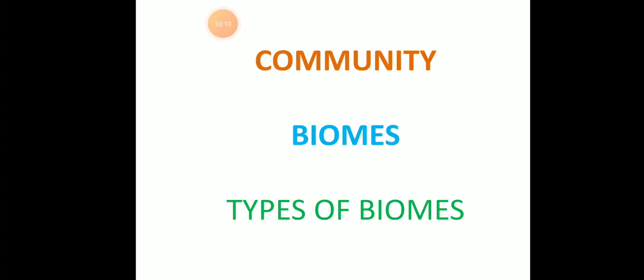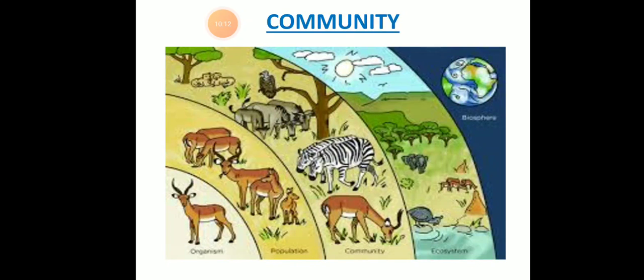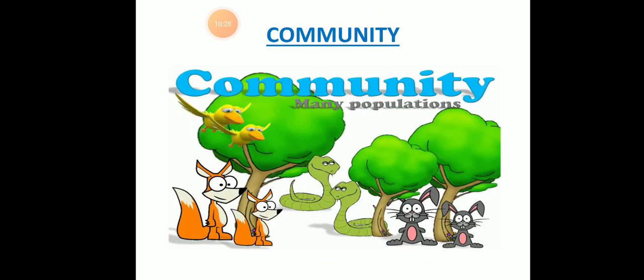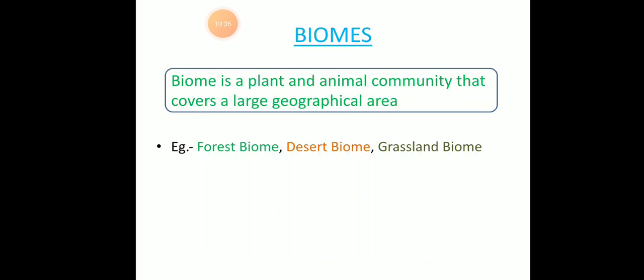Next is community, biomes and types of biomes. So here we'll talk about the community, and then we talk about the biomes, and then next we talk about the types of biomes, right? So students, firstly we will talk about the community. A community is many populations, like many birds and some animals you can see. And a biome is a plant and animal community that covers a large geographical area, right? And then we have, for example, forest biome, desert biome, grassland biome.